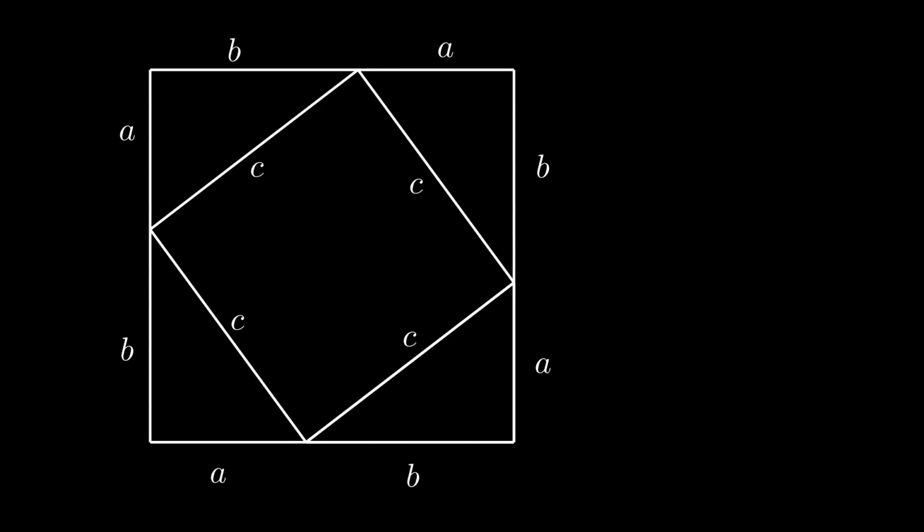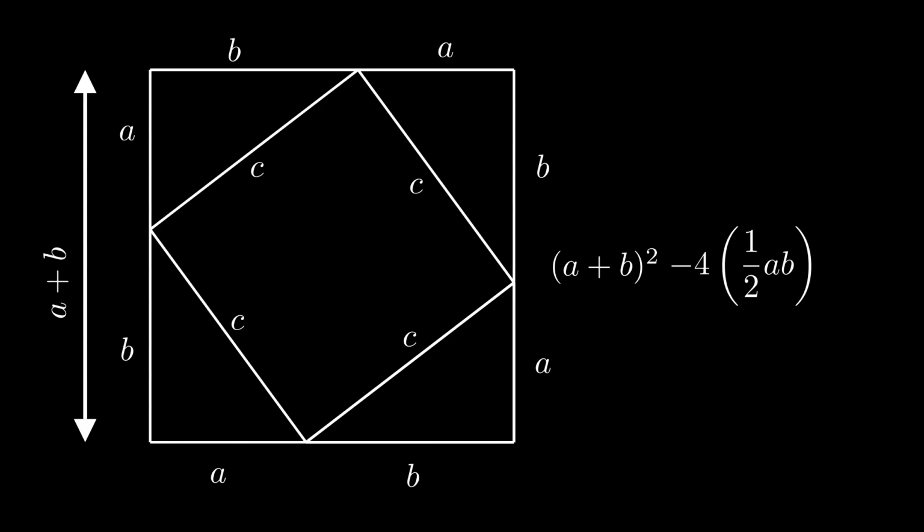If you take the area of the whole thing here, which will be (A plus B) squared, that's the area of the entire big square, and then subtract off from it 4 of the areas of the triangle that's here, because those are the same triangle copied 4 times, then you should get the area of the inside, which will be the area of this square here, that's C squared. And indeed, if you do that, the result of that equation is Pythagoras's theorem.